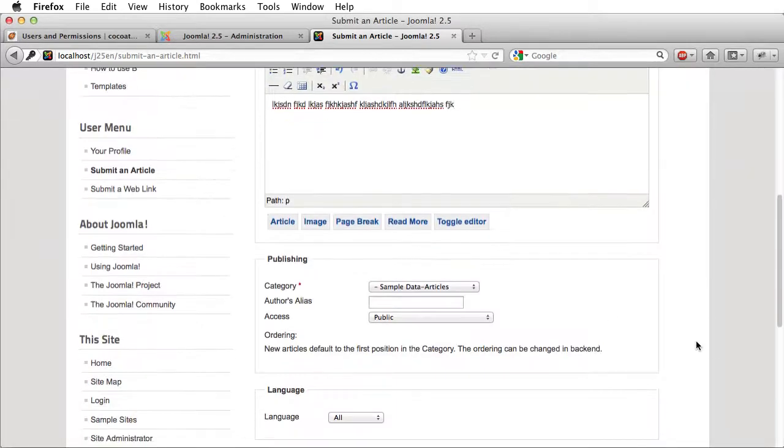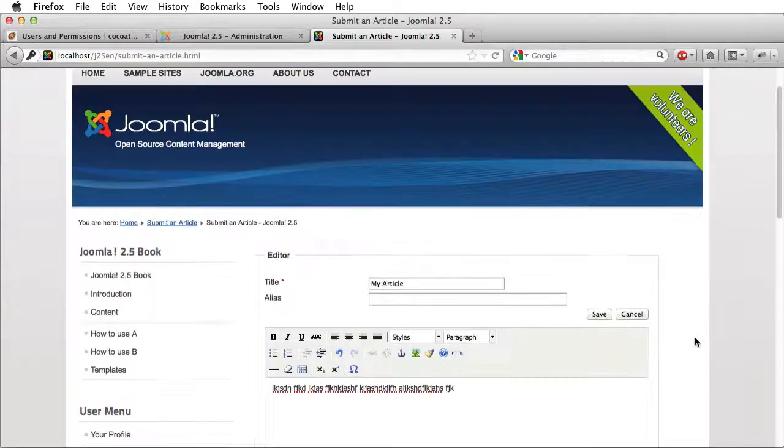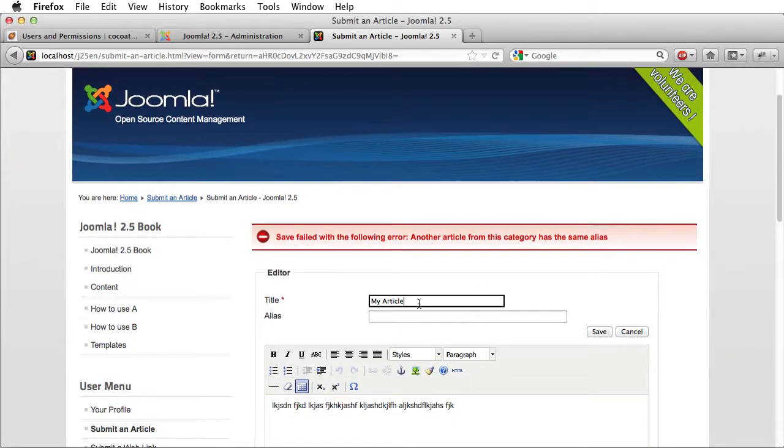And here I can write something, nothing special. And yeah, here are a few things I can do. And then I publish this article, I save it, and I'm now Hagen. Oops, what's now? Another article has the same alias. Okay. So there is already an article with the name my article.